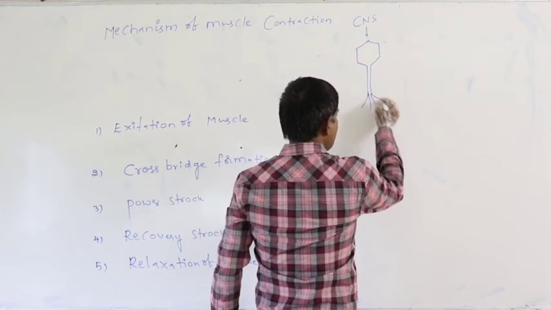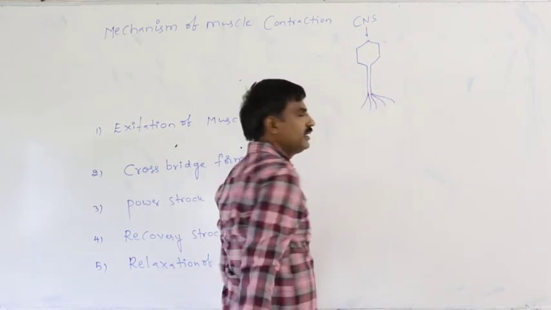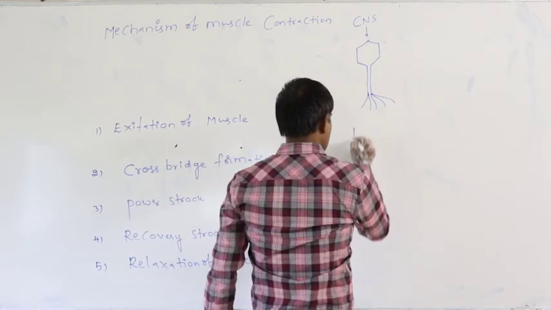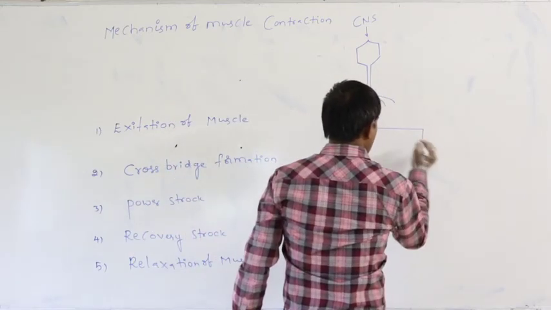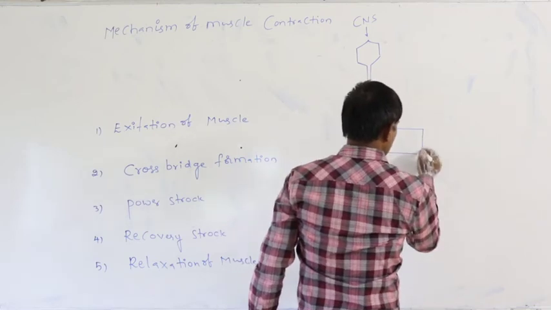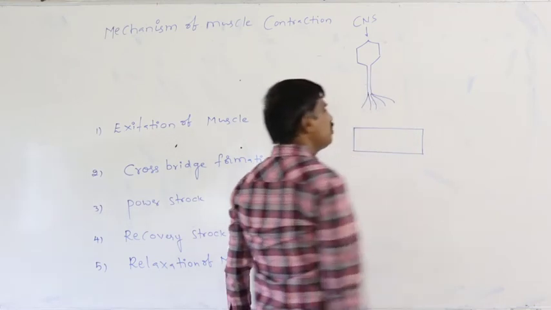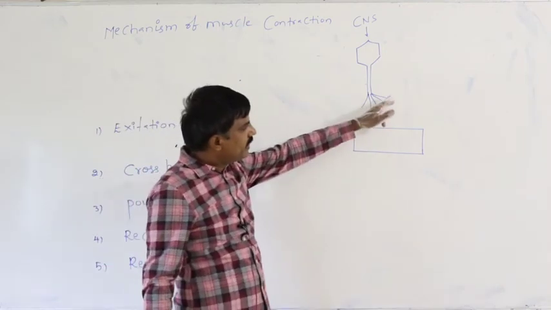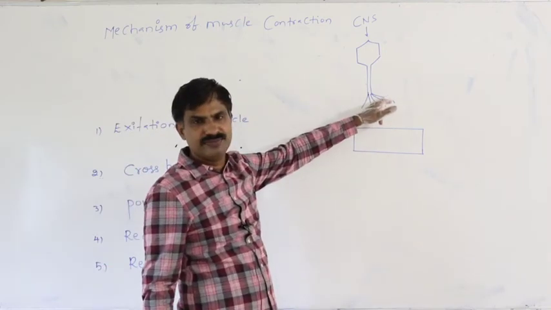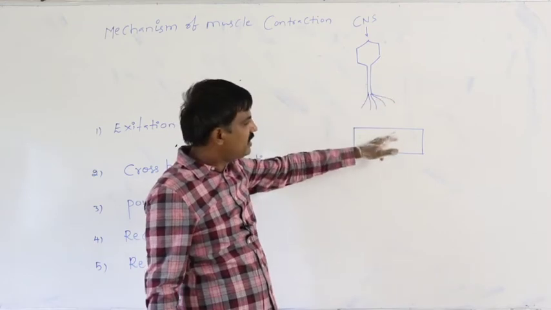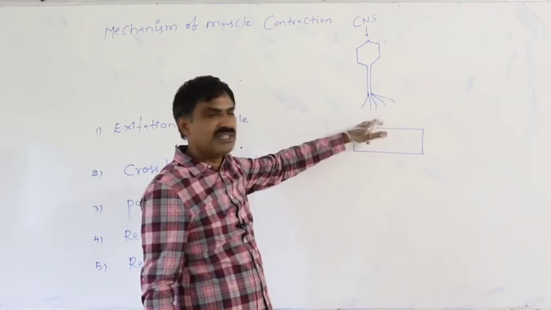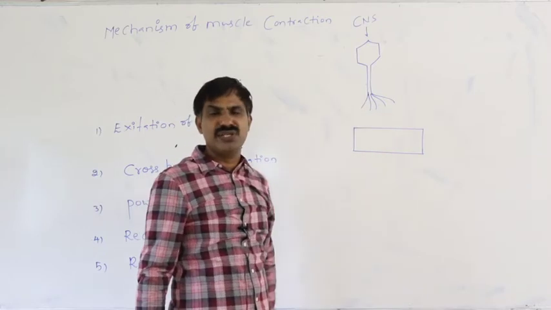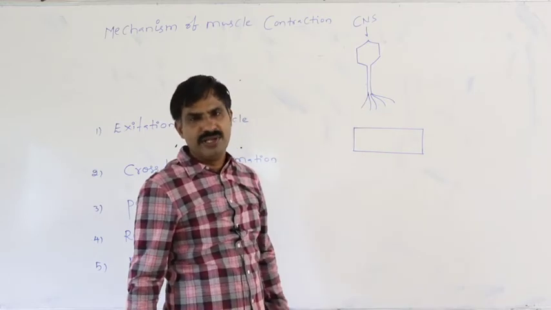Later, through the motor neuron, that motor information is conducted to the sarcolemma through the neuromuscular junction. Just assume this is the telodendrite. Between the sarcocyte and the telodendrite, whatever space is present is said to be the neuromuscular junction.